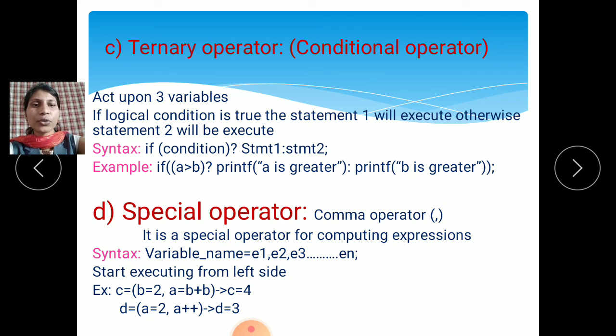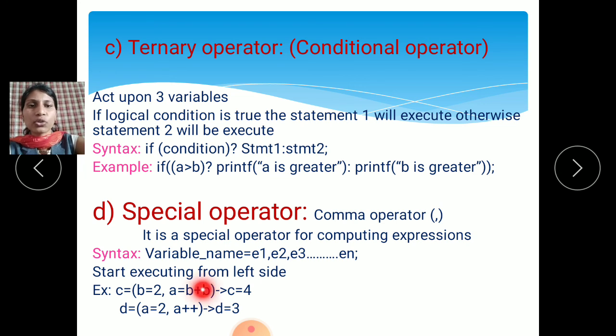Then it starts executing from the left side. For example, C equals, in brackets, B value is 2, A equals B plus B. This is the formula. Then the value of C: A equals B plus B, B value is 2, 2 plus 2 is equal to 4. So the value of C is 4.